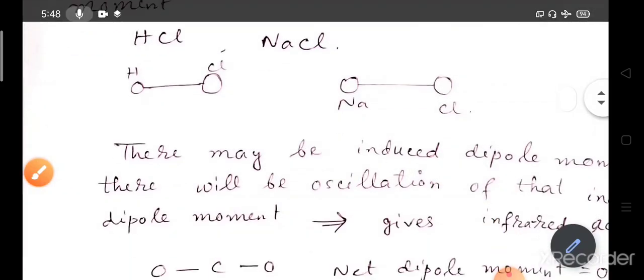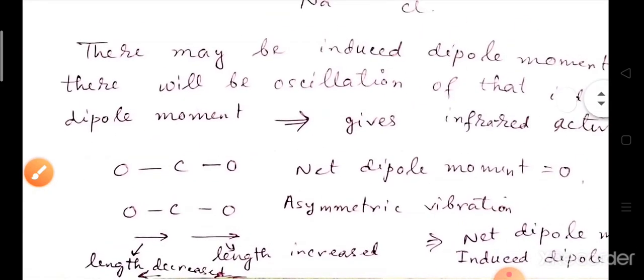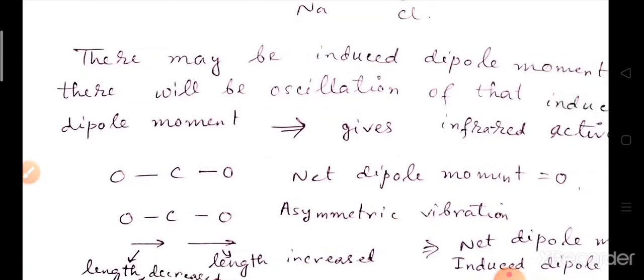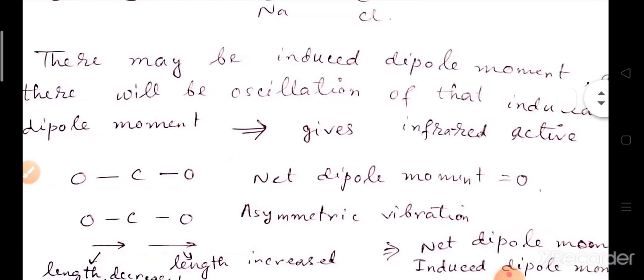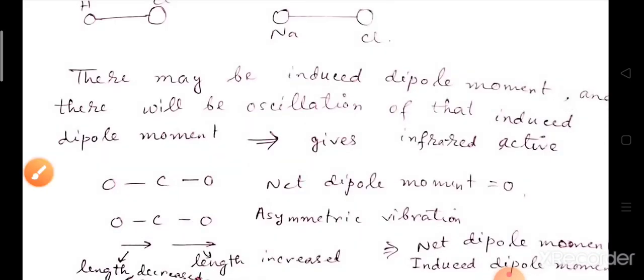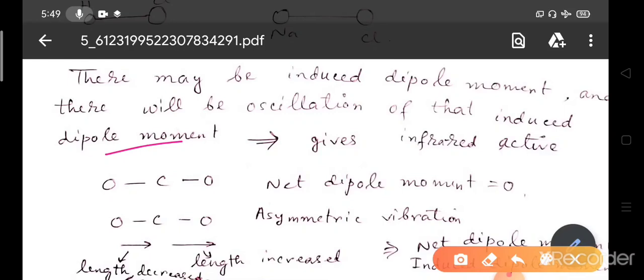Now there may be an induced dipole moment. What is an induced dipole moment? There will be oscillation of the atoms, and that oscillation can induce some dipole moment. Due to this change, this oscillation of the dipole moment, it can give infrared radiation also, and the molecule can be infrared active, like CO2.